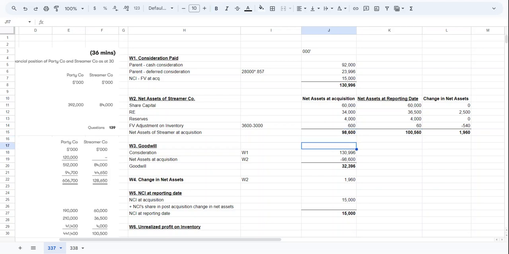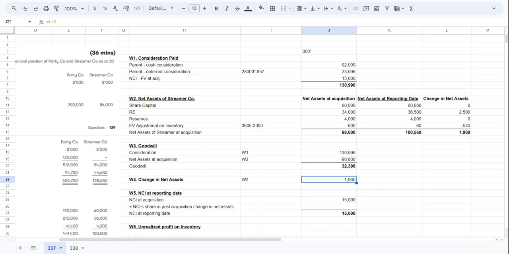This is also done. Then goodwill: from working note 1 we can see how much is the consideration paid. Then from working note 2 we can see net assets at acquisition, and the difference is goodwill. Then the change in net assets we have already calculated in working note 2. We are just putting it here as a separate note. We can reference it from working note 2.